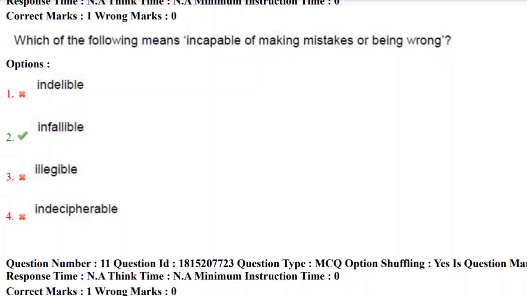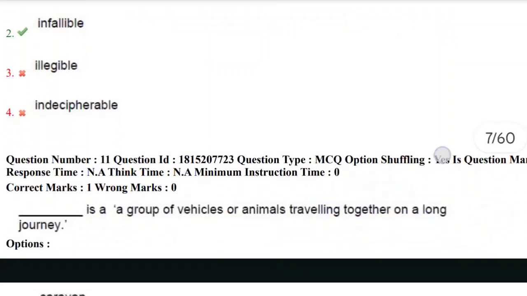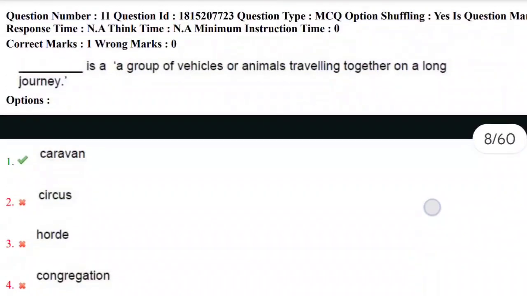Infallible, it's a negative word which means incapable of making mistakes or being wrong. So the correct answer here is second option. And illegible means it is related to writing which is unable to understand. Indecipherable, again it is related to script which is unable to decode. Let's move towards next question, 11th question.